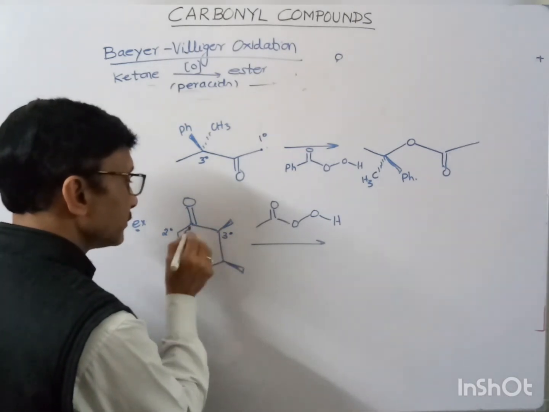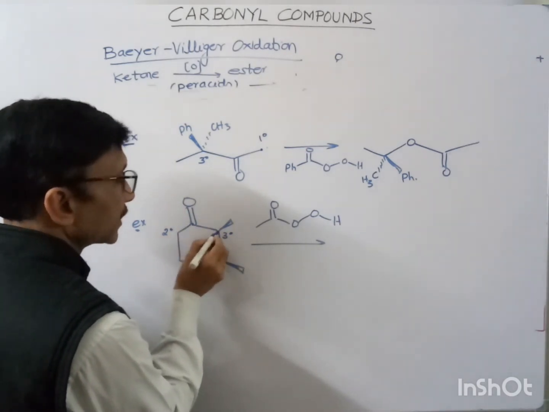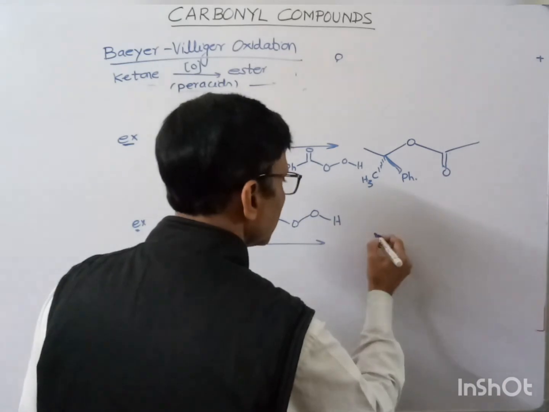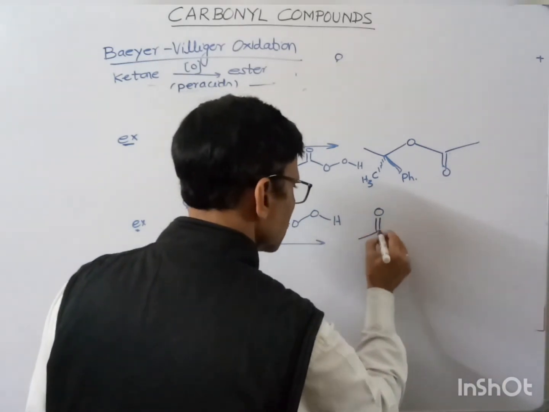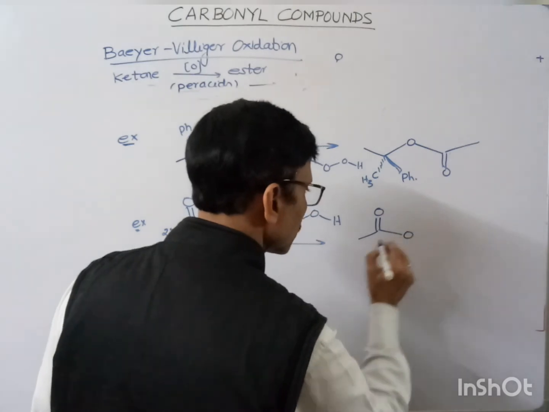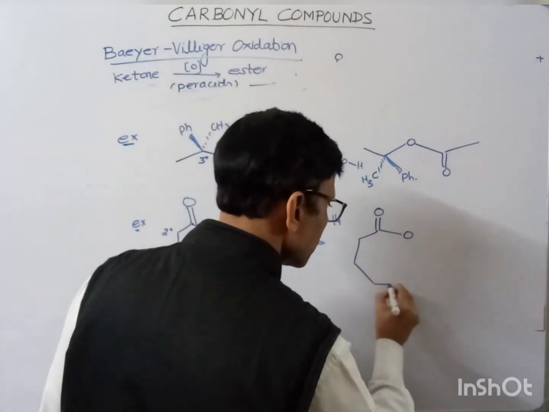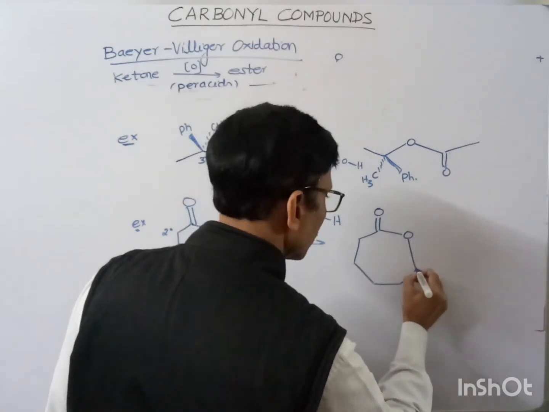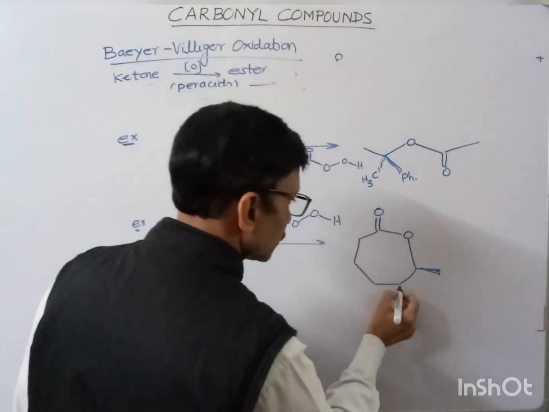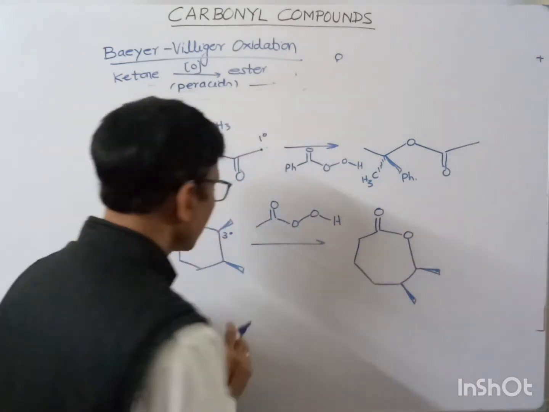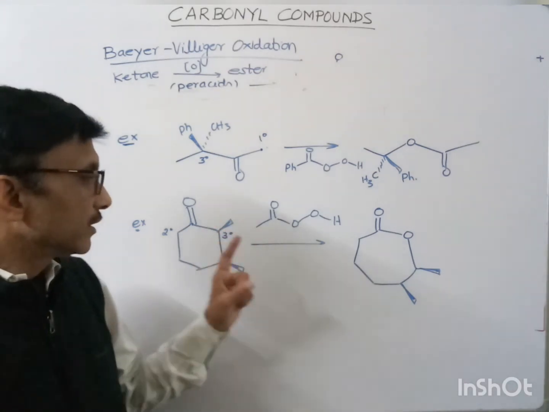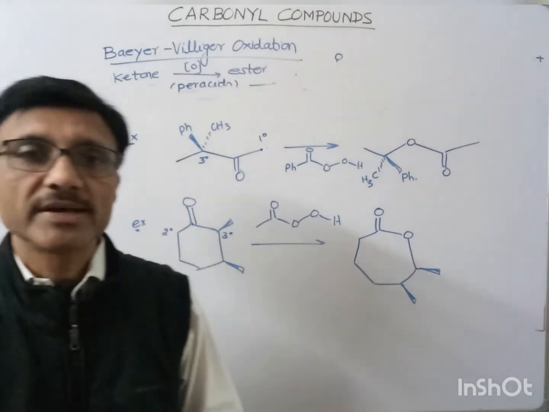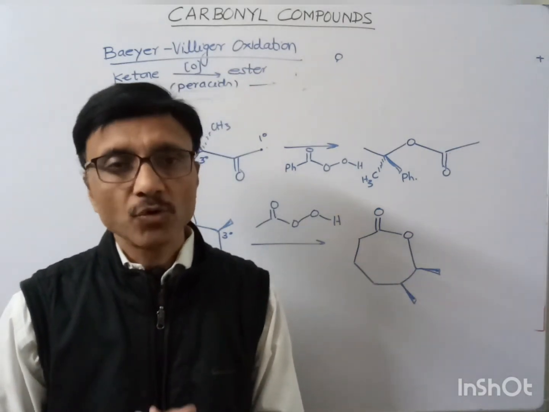For the group which migrates, in between this carbonyl carbon and the carbon which migrates, we should insert an oxygen atom, and then we can get the product easily. So we just have to insert one oxygen atom over here and convert this into a 7-membered ring like this, with a methyl group over here and another methyl group. Finally, the stereochemistry of these groups remains the same in the product. So these are some of the examples of Baeyer-Villiger oxidation. Hope you have understood. Thank you.